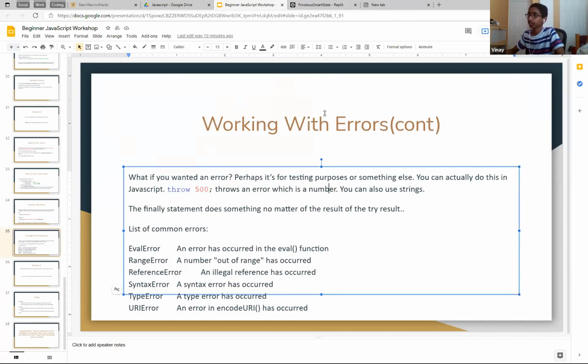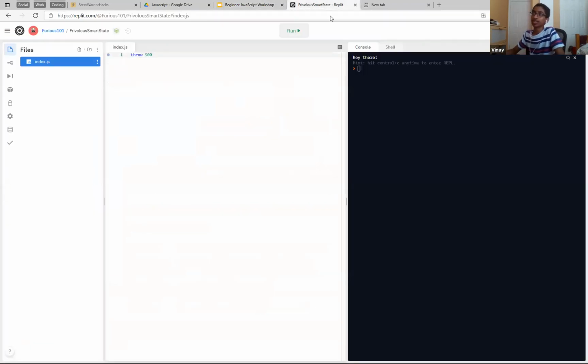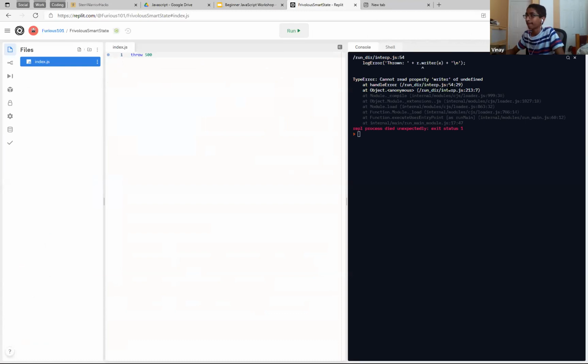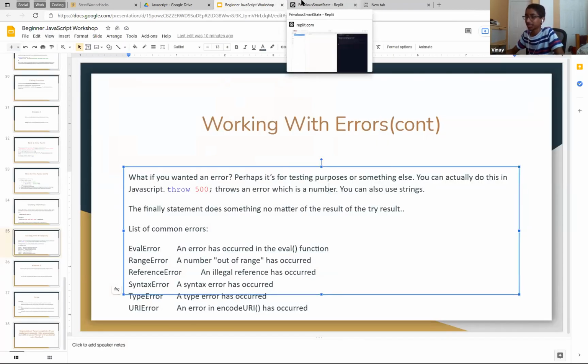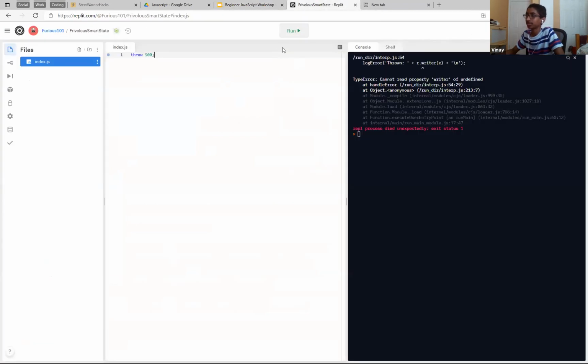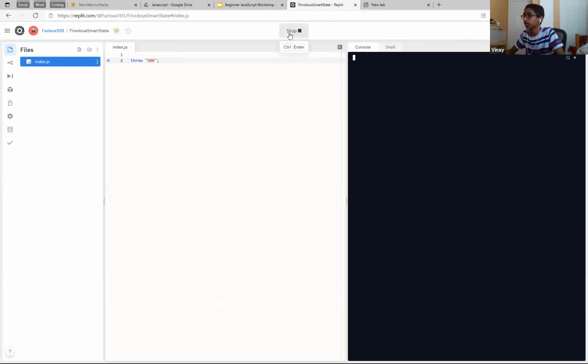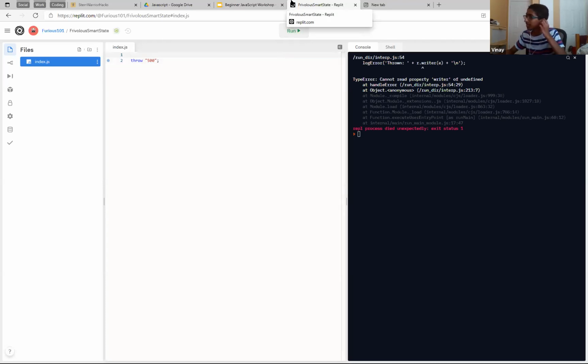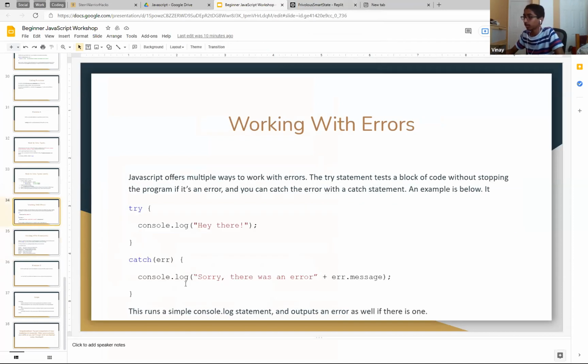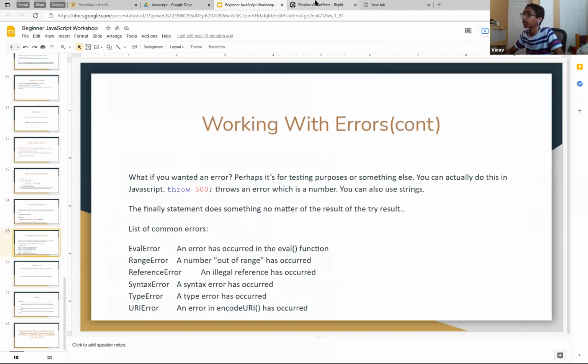But so it throws an error, which is a number. Just going to throw an error. Oh, we did get an error, but I don't think this is the error that I wanted. Type error. Oh, wait. Type error. Wait, also by the way, I didn't mention, but if you have the try catch statement, this is good because it doesn't stop the whole program. I'm getting an error like this, right?